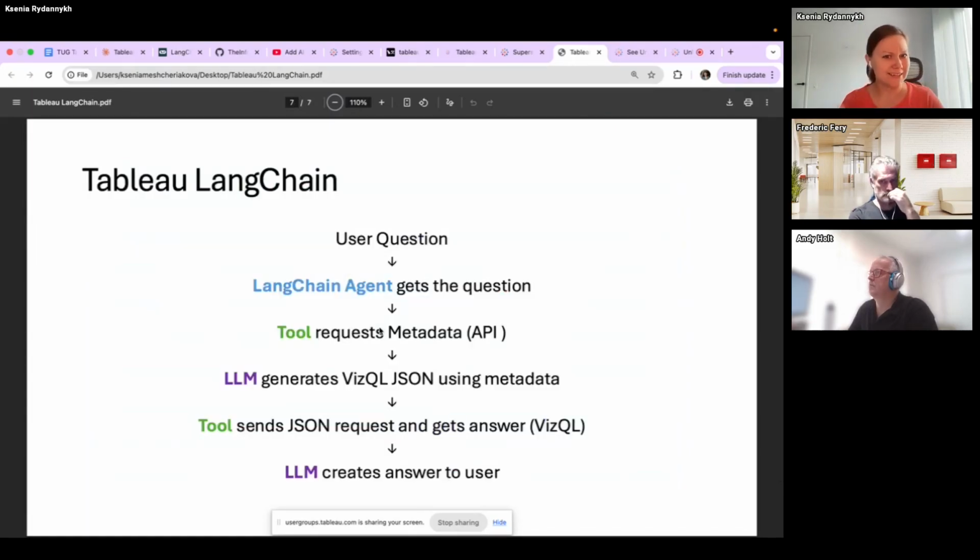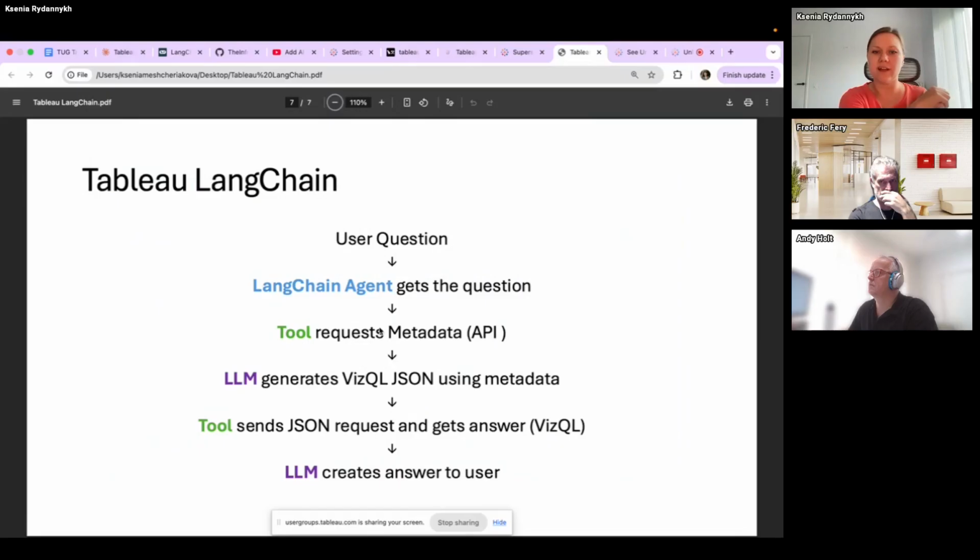And my last slide for today, after this we move on to the demo. I try to understand how this Tableau LangChain works. I can be wrong here, but this is my understanding, because I'm using it just as a tool. I'm just calling it from a Python script. But based on my understanding, the user can type some question somewhere, doesn't matter where.